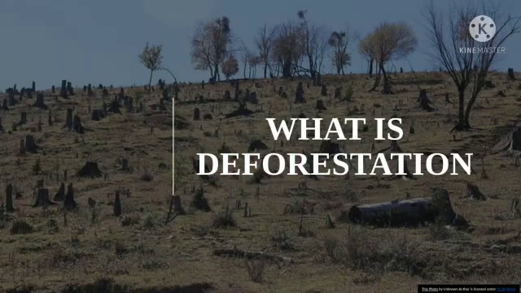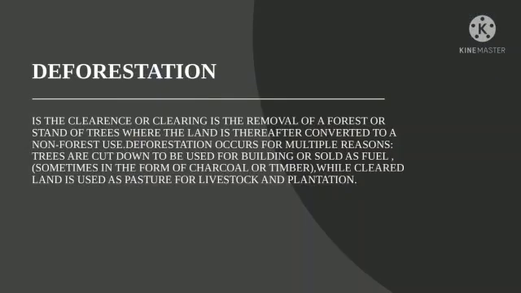What is deforestation? Deforestation is the clearing or removal of a forest or stand of trees where the land is thereafter converted to a non-forest use. Deforestation occurs for multiple reasons. Trees are cut down to be used for building or sold as fuel, sometimes in the form of charcoal or timber, while cleared land is used as pasture for livestock and plantation.